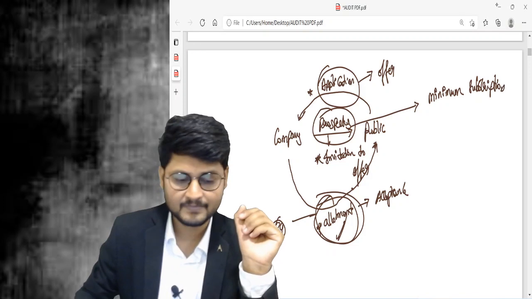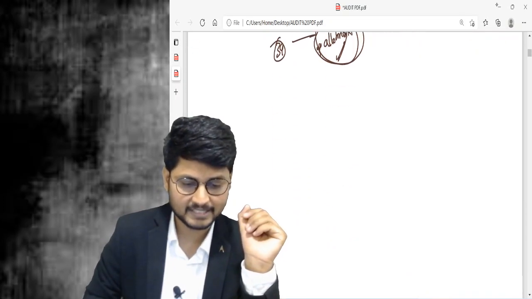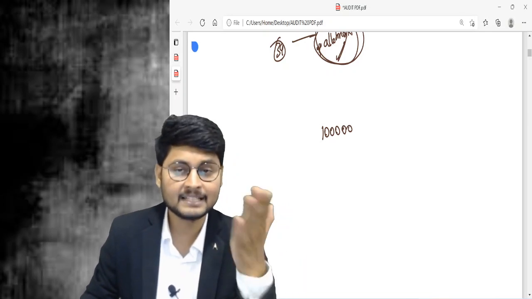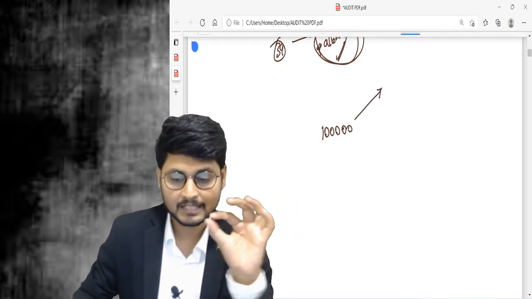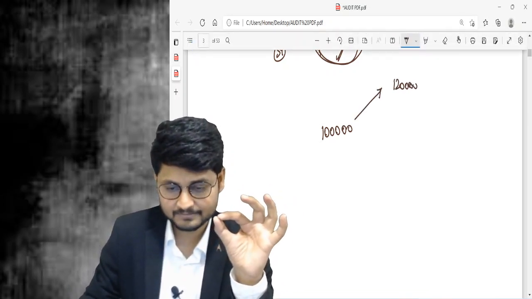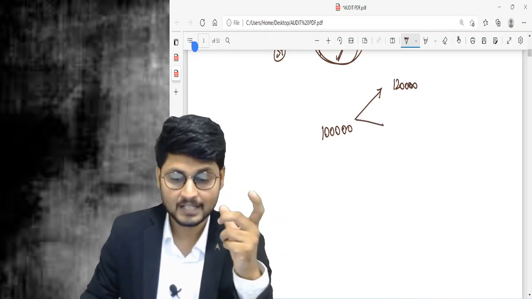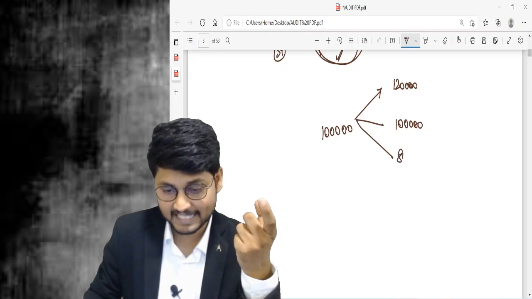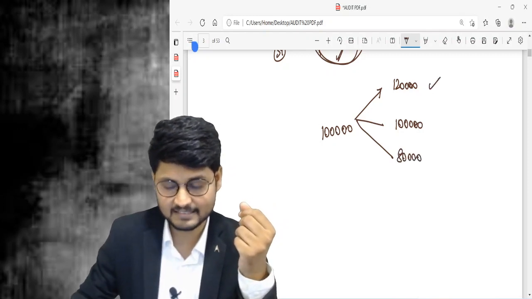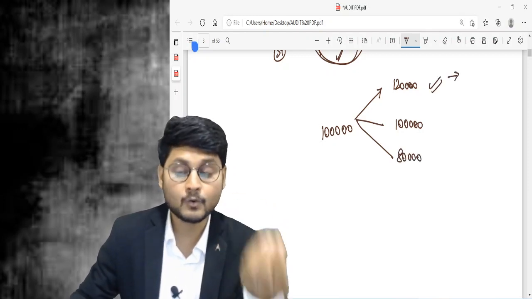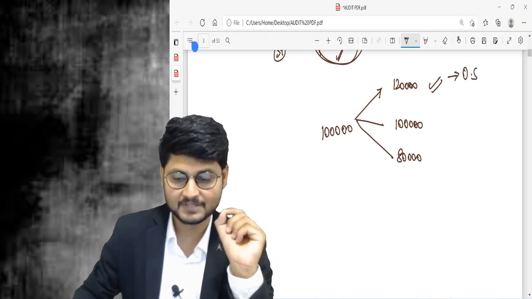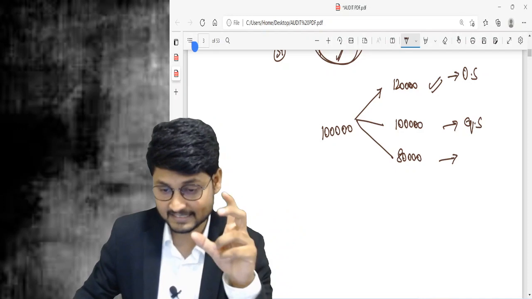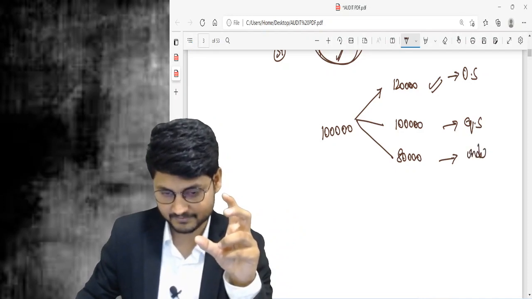Say, for example, if 1 lakh shares are issued by the company, there may be three cases. Company may receive 1,20,000 applications, or 1 lakh applications, or 80,000 applications. The first instance is called over subscription. This is equal subscription. And the third case is under subscription.